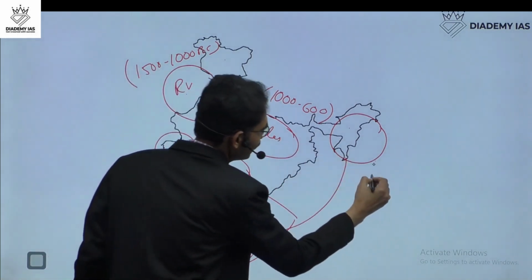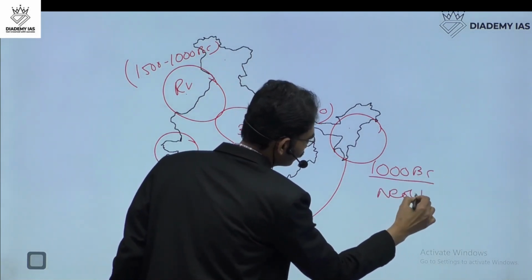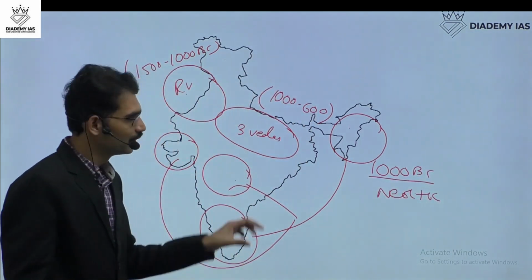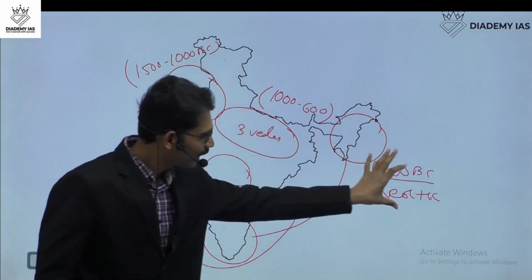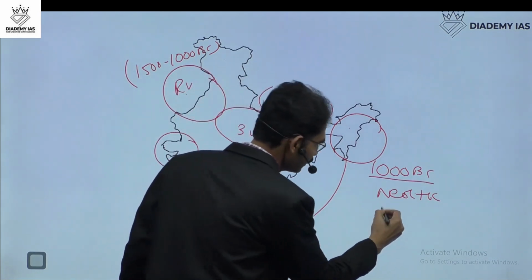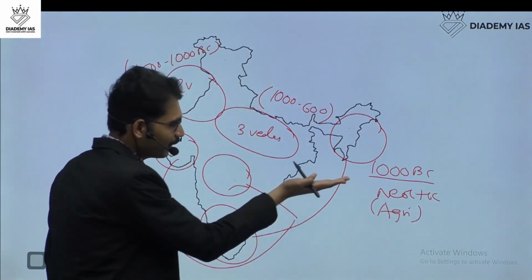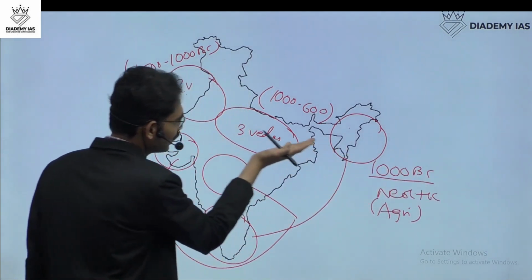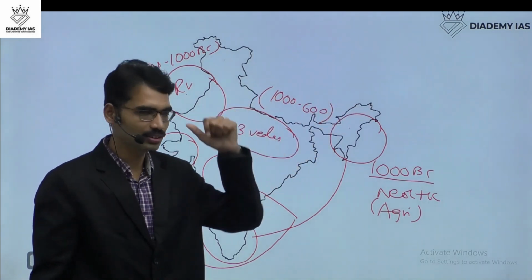Because around 1000 BC, here the Neolithic stage was going on. Understand this. When some people are entering the philosophical phase, in some other place agriculture is just beginning. Neolithic is all about agriculture. That means these people are just entering the agriculture phase. These people crossed beyond agriculture and entered the philosophical age also.